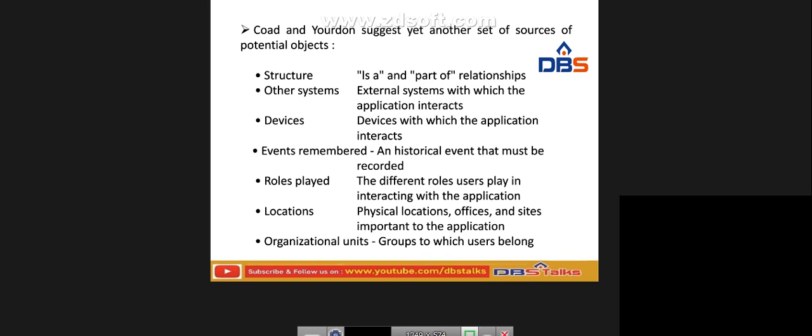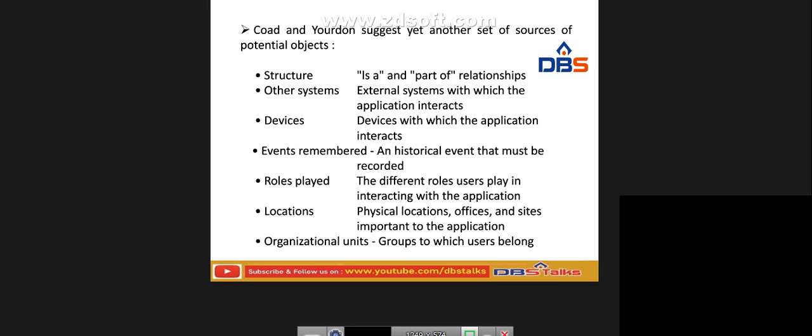And roles played: there are different roles users play in interacting with the application. So different roles are available in a particular application. For example, in any application we can implement different roles: one for requirements, one for analysis, one for design, one for coding, one for implementation, one for deployment. Likewise, people perform different roles in particular applications. And the location is based upon the physical location: offices and sites important to the application.